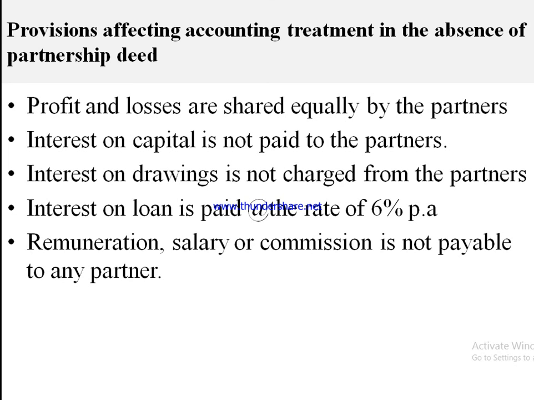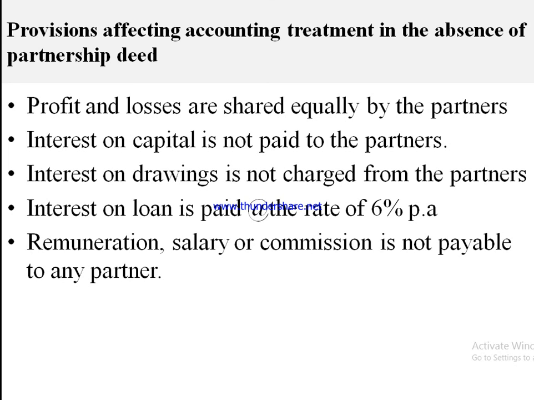Next one, interest on loan is paid at the rate of 6% per annum. If any partner gives a loan to the firm, the firm is liable to pay them interest at the rate of 6% per annum. Per annum means yearly or annual. Next one, remuneration, salary or commission is not payable to any partner.